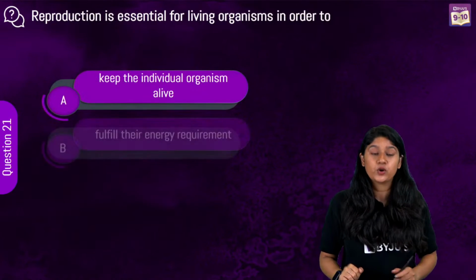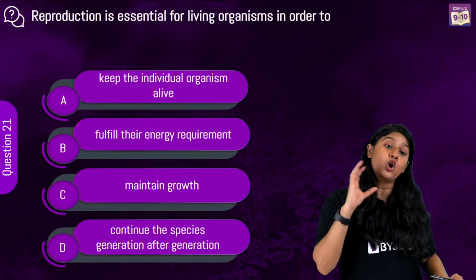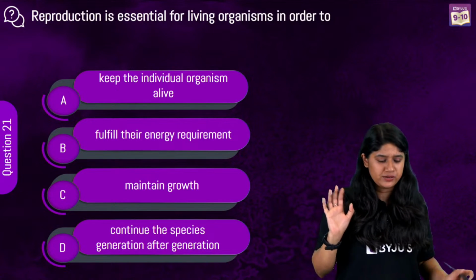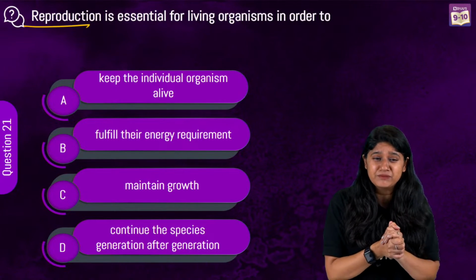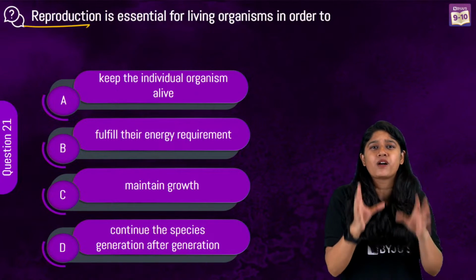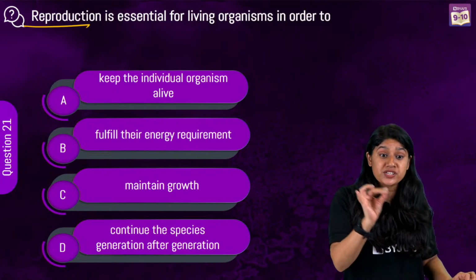Here we go. Reproduction is essential for living organisms in order to... Interesting question. You remember I told you each and every time, these questions are important. They usually come in the examination for 2 marks: why reproduction is important.